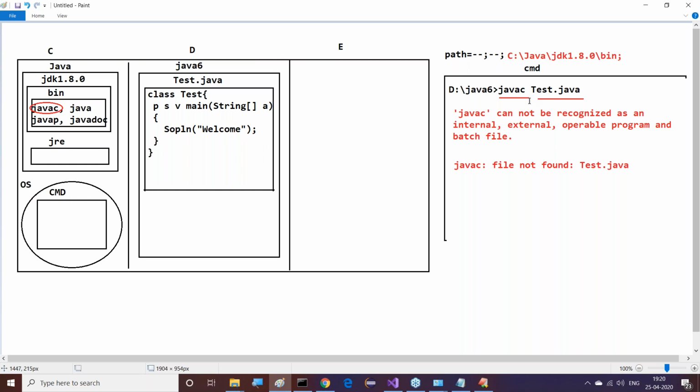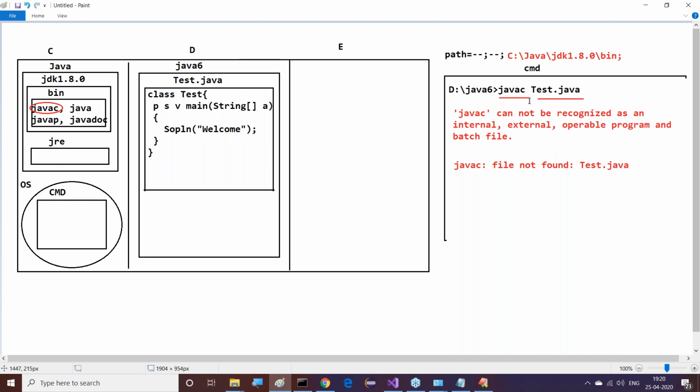If javac is not available at both locations, the operating system will display a message: 'javac is not recognized as an internal or external command, operable program or batch file.'